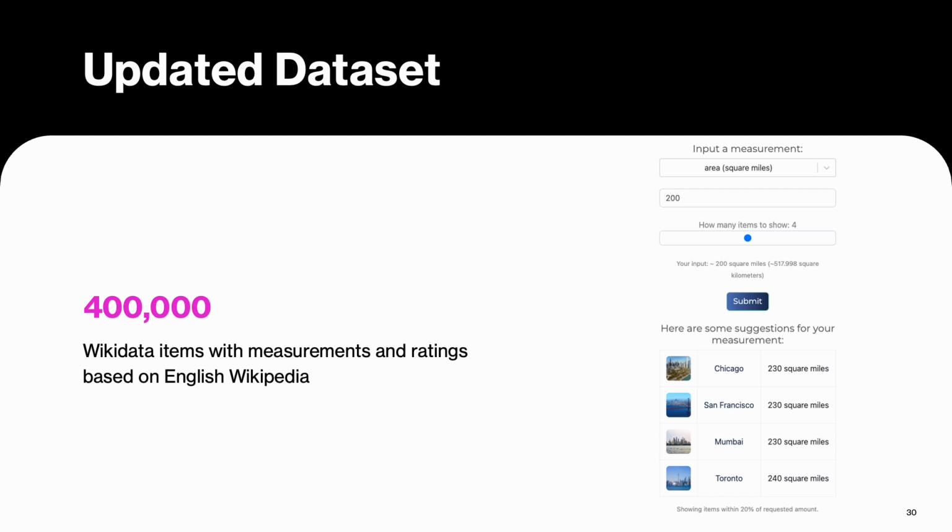Following the encouraging results identified in evaluation studies, we undertook a more systematic collection of reference objects. This resulted in a dataset of 400,000 Wikidata items with measurements and ratings based on English Wikipedia, which we released to the public. Adapting this set to other audiences simply requires collecting Wikipedia information for the corresponding edition article.